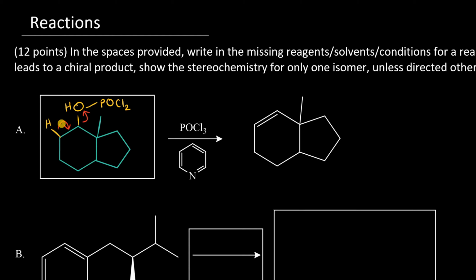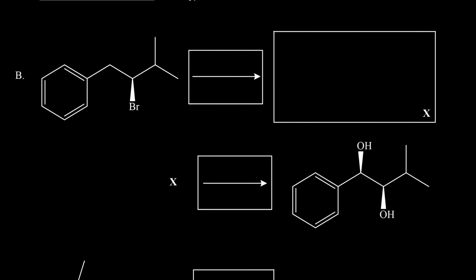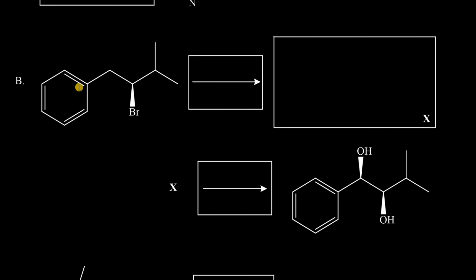This causes this substituent to leave, and it turns out POCl2OH is a very good leaving group. Therefore, the net result is the compound is dehydrated. In B, we have this phenyl substituent and the bromine on a wedge, which undergoes some reaction with some unknown reagent forming product X. X then undergoes another reaction to form a cis diol.